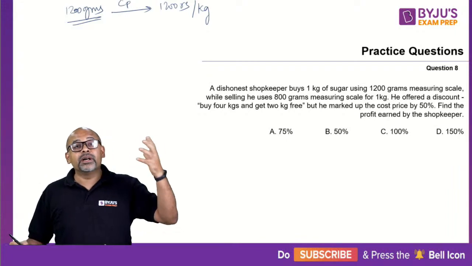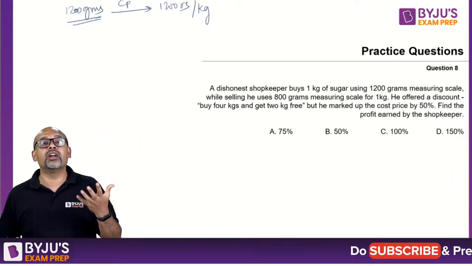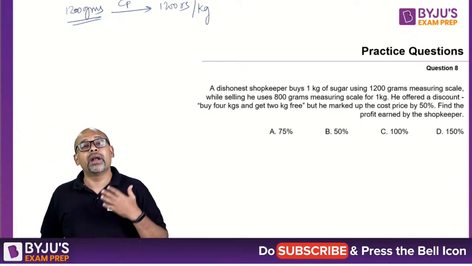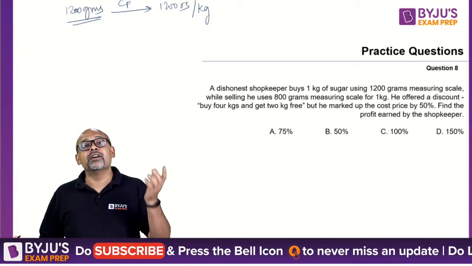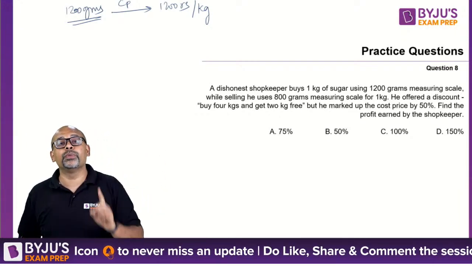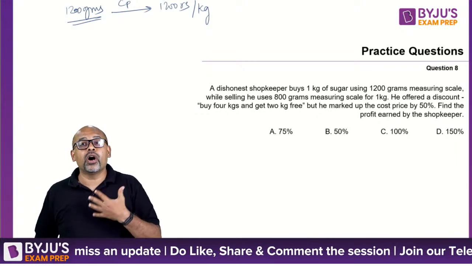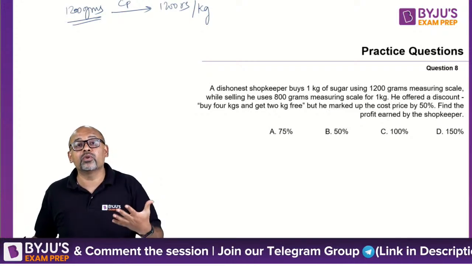So the person who's selling to me is thinking he is selling it at 1200 per kg to me. But actually that is not the fact. The fact is, for me, the cost price per gram is 1 rupee, because I did not get 1000 grams, I got 1200 grams.